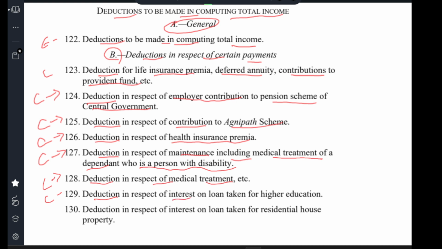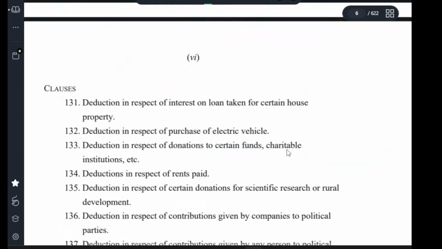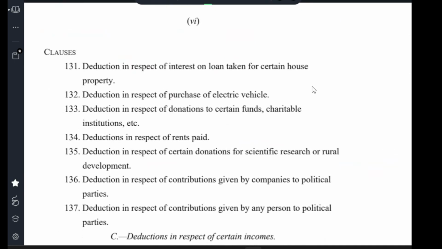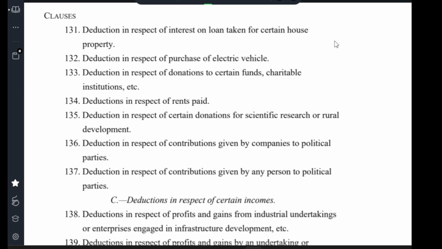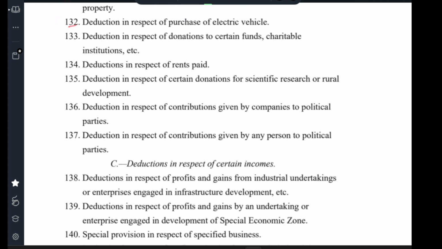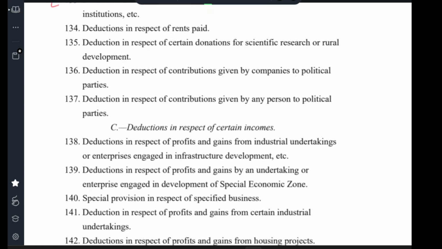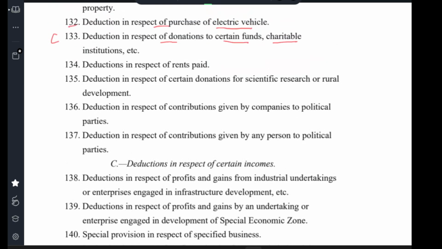Clause 129 Deduction in respect of interest on loan taken for higher education. Clause 130 Deduction in respect of interest on loan taken for residential property. Clause 131 Deduction in respect of interest on a loan taken for certain house property. Clause 132 Deduction in respect of purchase of electric vehicle. Clause 133 Deduction in respect of donation to certain funds and charitable institutions.